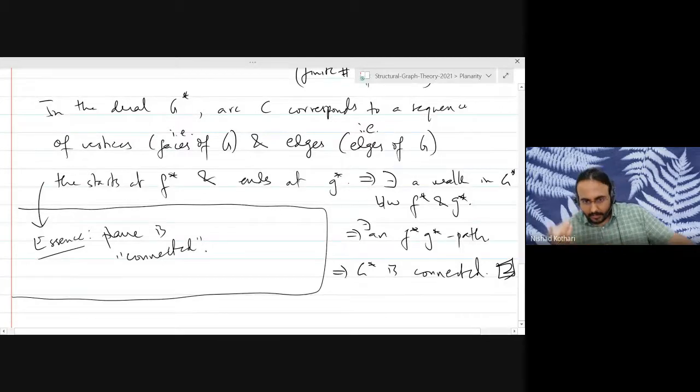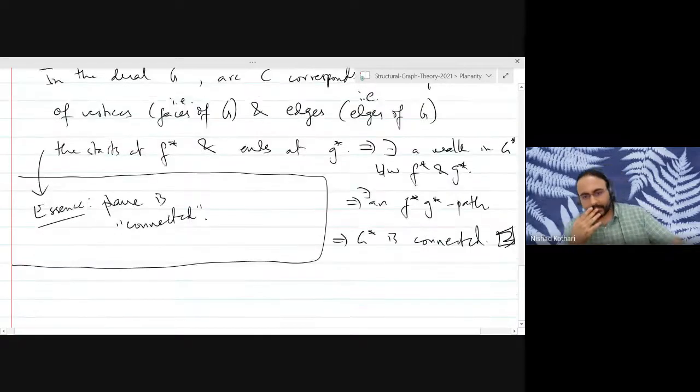And therefore the dual of the plane graph will be a connected graph. Okay, so it does not matter whether your original graph is connected or not. It has no relevance. Does everybody follow this proof?